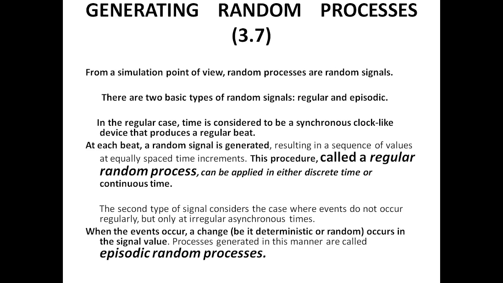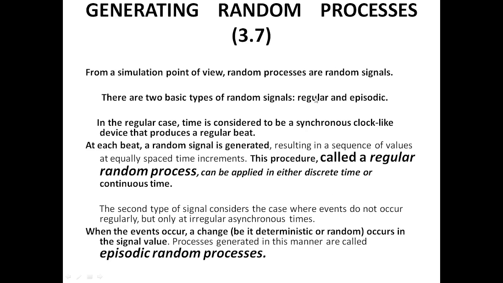Asynchronous time means there is no clock pulse like in any system, so at any time the signal can be generated, at a random time. The regular signal will not occur, and a clock-like system is not there for synchronization. When an event occurs, a change occurs in the signal value, and such a process is called an episodic random process.